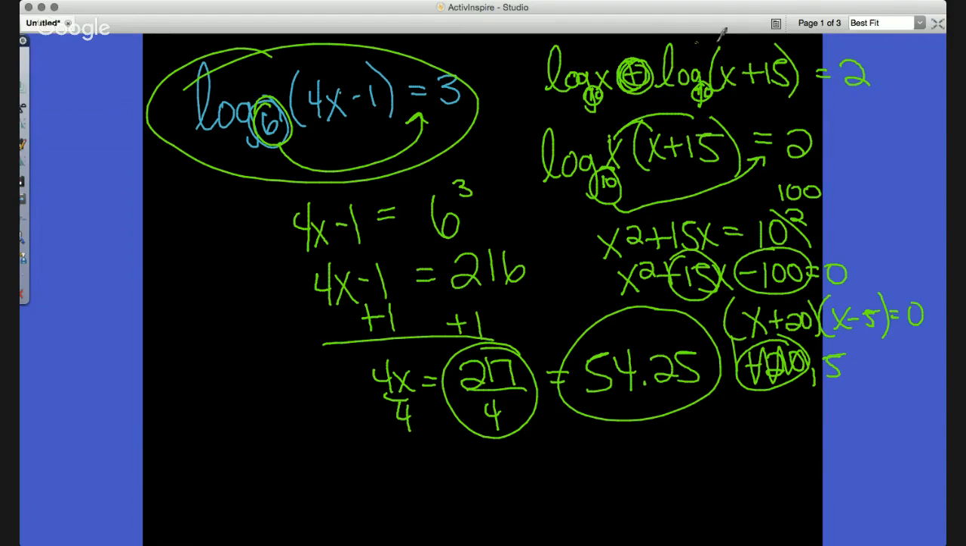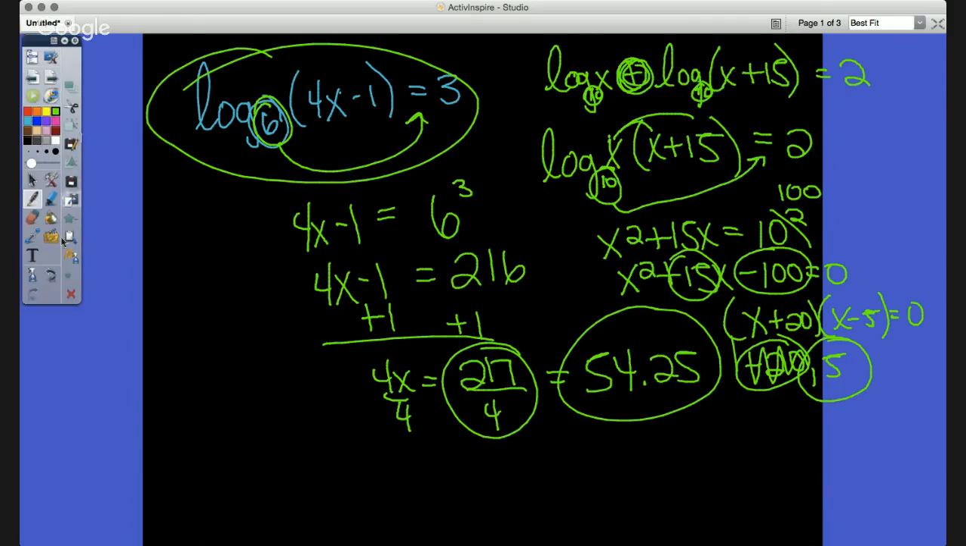I can't get negative 20 because if I plugged it back in for x, log of negative 20, I wouldn't be able to have that. So the only real answer would be 5 because that's the only one that produces a positive value, or that I can have a log of a positive value, which is one thing I can take there, okay? All right, so I know I went through that one quickly.